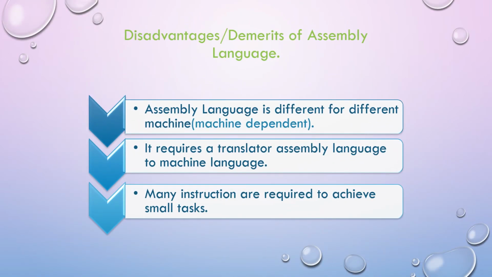Disadvantages of assembly language: assembly language is different for different machines, so it is machine dependent. Second, it requires a translator from assembly language to machine language. Finally, many instructions are required to achieve small tasks. It means assembly language is different from other languages, and it requires a translator to machine language.